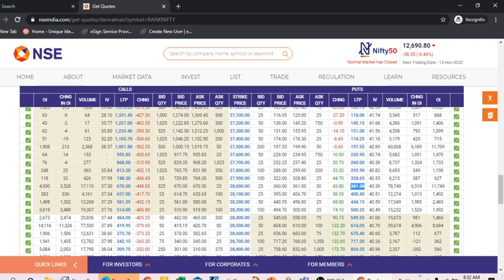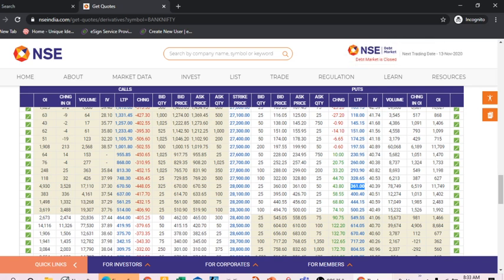So we can analyze that the difference of the strike price is 100 rupees, and the price is sliding on that 100 rupees. As the price of the Nifty goes upside, Bank Nifty will also go up.